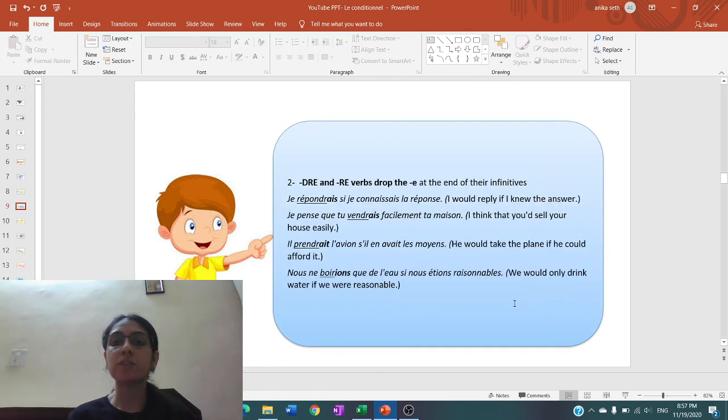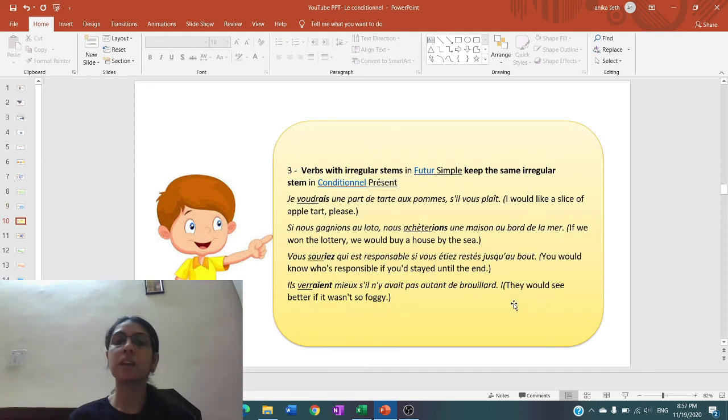Then RE verbs drop the E at the end of the infinitive and take the imperfect ending. So, je répondrais, tu vendrais, il prendrait, nous ne boirions pas.